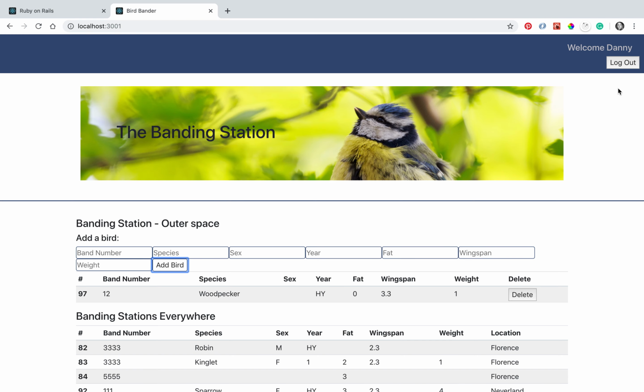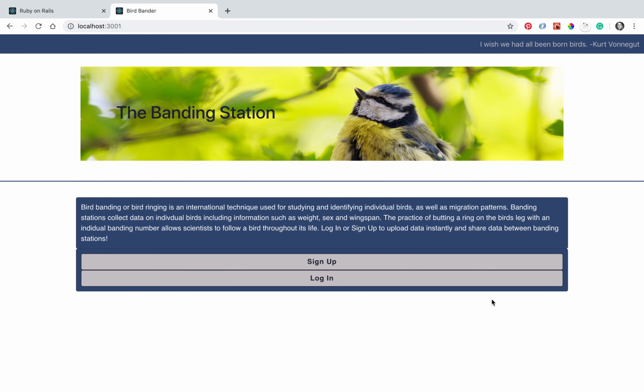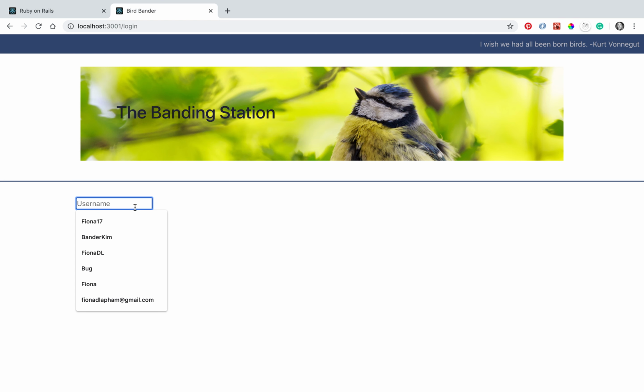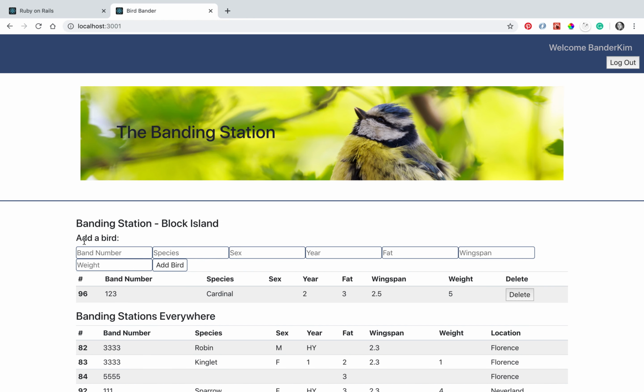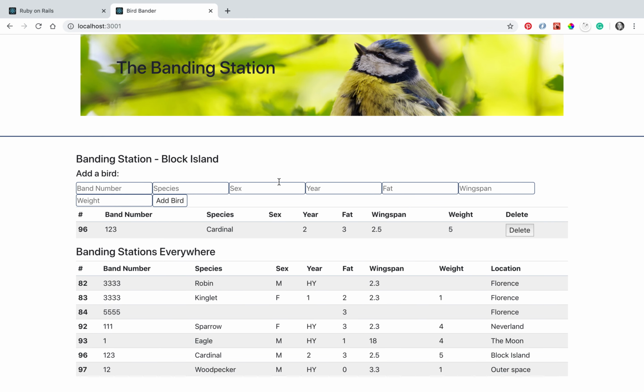And then let's see, if we log out, we'll go back to the landing page and log in. Let's say we log in as Bander Kim this time. Password is also password. And here we are, and this is showing her current birds and also all of the birds that are happening throughout the world.